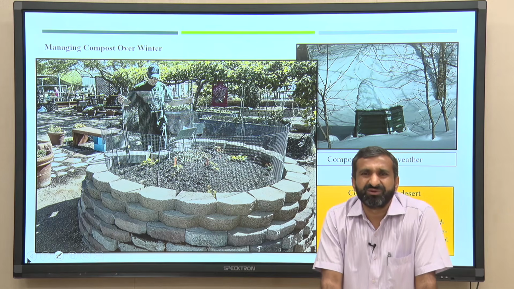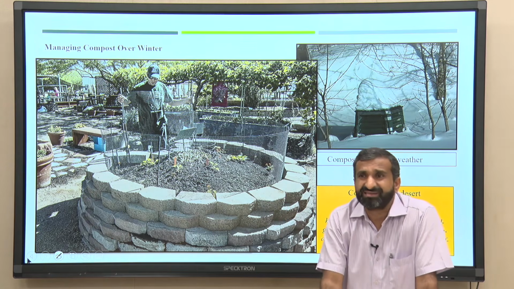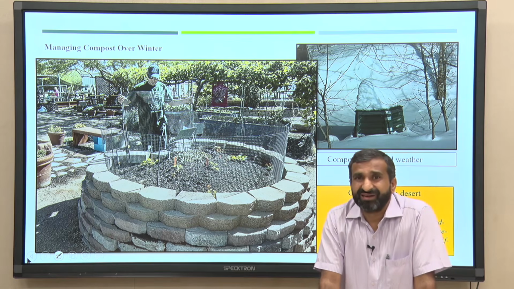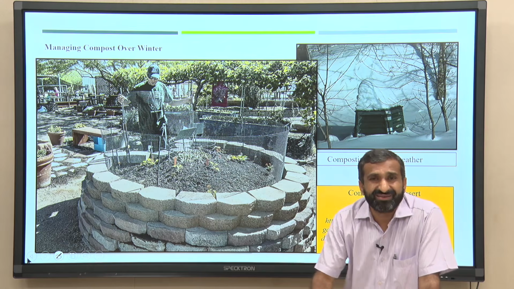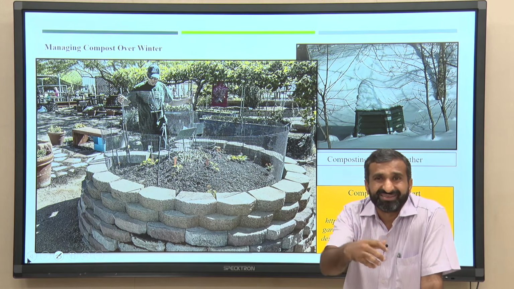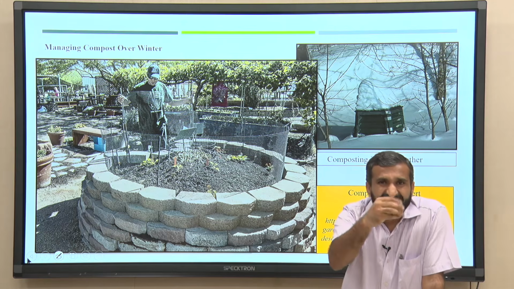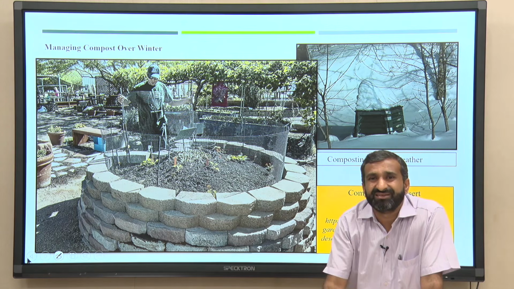If you are not able to make that pile on the same day, the entire waste will degrade, and if you wait for 2 days, 3 days, the entire mass will produce water and the temperature will rise, and such material after 2 or 3 days is very difficult to handle.